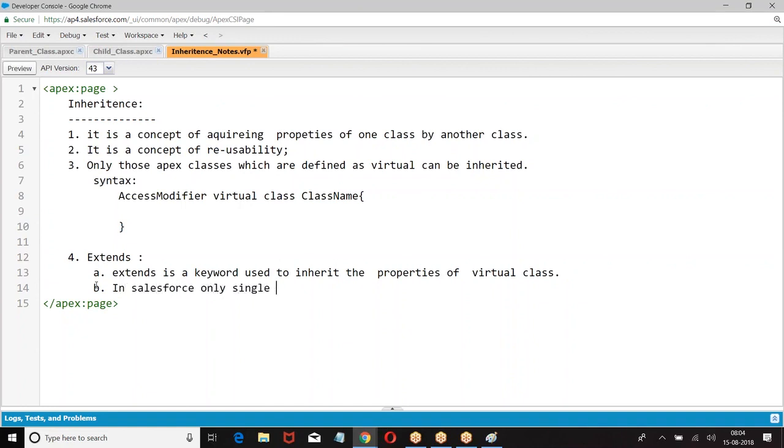In Salesforce, only single inheritance and multi-level inheritance is accepted. What is single inheritance?